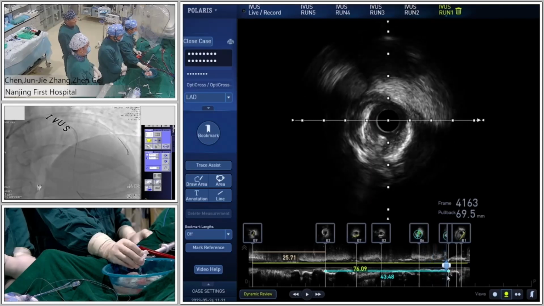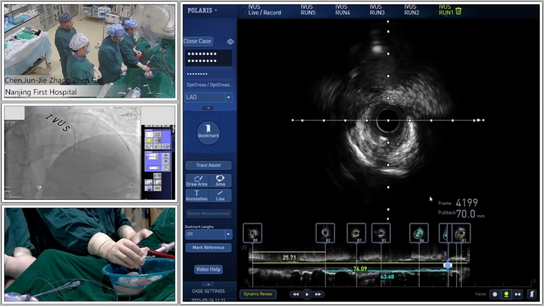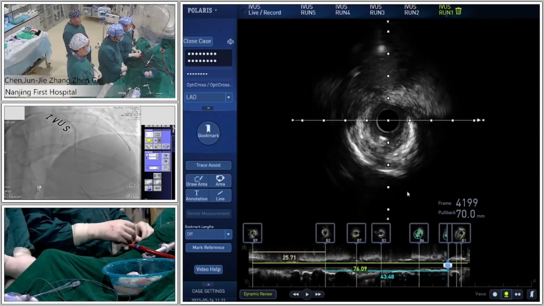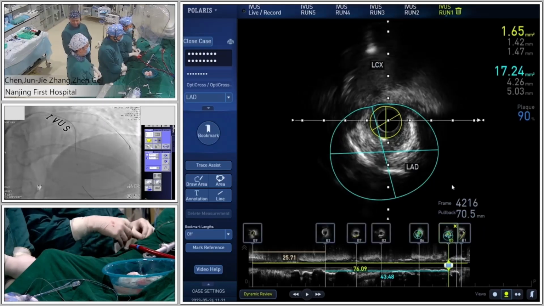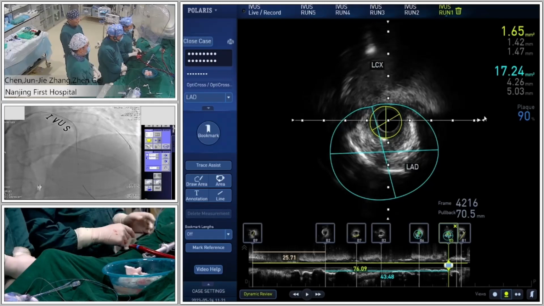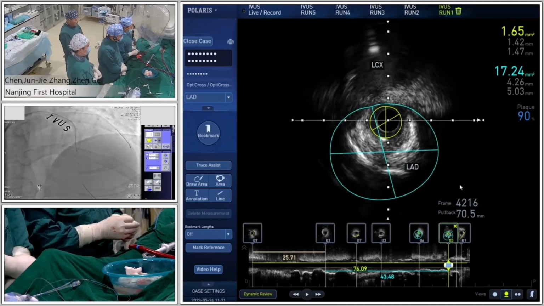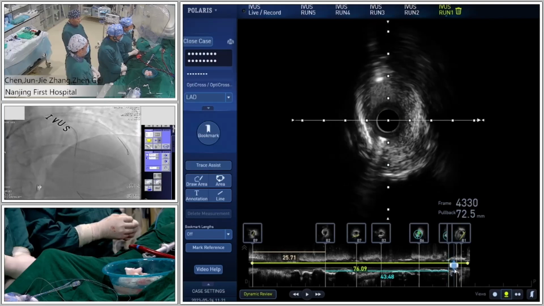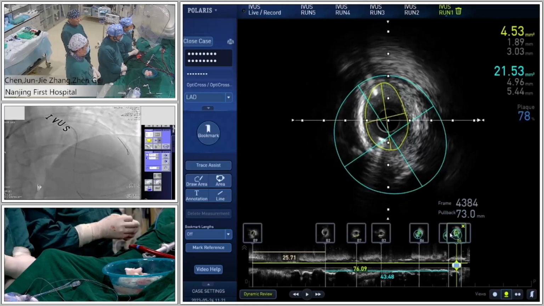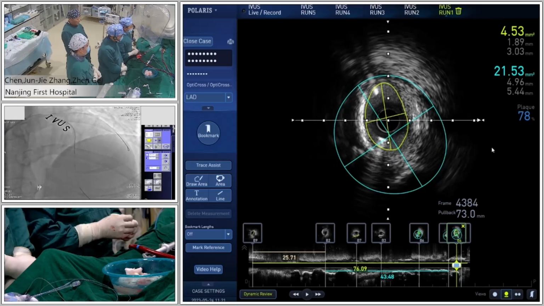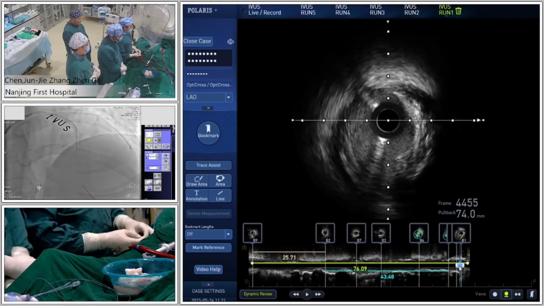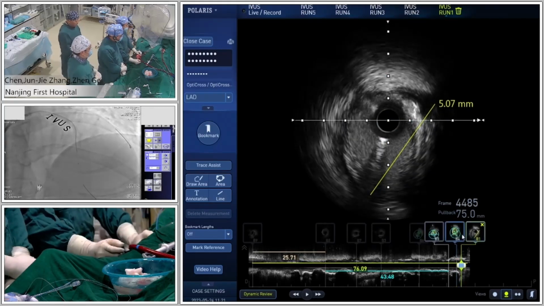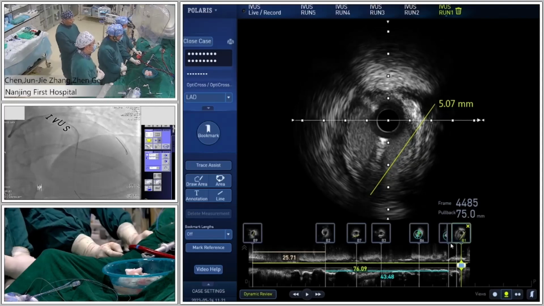Then pulling back, here we can see this is the ostial LAD, and we can see the circumflex guide wire crossing the LAD. Here, at this point, the area is just 1.6 millimeter square, and the plaque burden is more than 90%. Then pulling back, this is the carina, and then the distal left main. The distal left main area is about 4.5 millimeter square, and the plaque burden is about 79%. Then pulling back, this is the body of the left main, with a vessel diameter of about 5.0 millimeter.